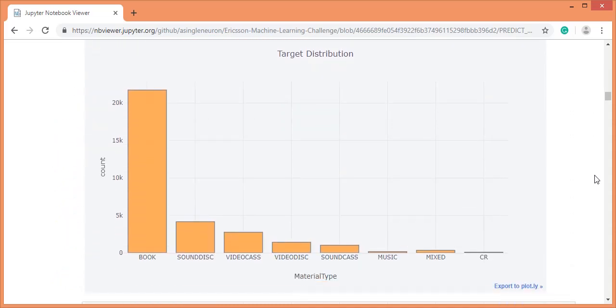This is the frequency distribution of target material type. This denotes the dataset is imbalanced. We can see here book is the majority class and music and CR are the minority classes. We have around 21,000 data points that fall into the book class, and we have around 165 data points for music and 94 data points for CR class.